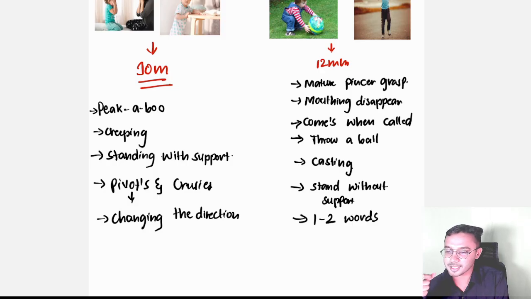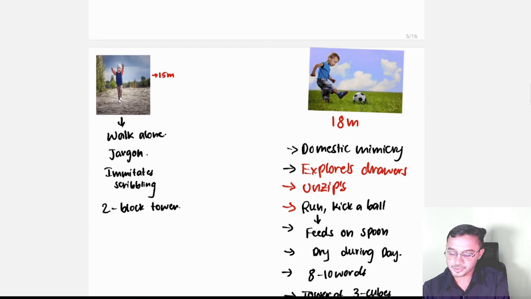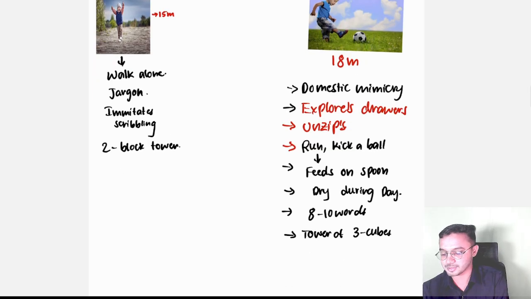At 12 months, like 1 year, the baby can throw a ball, comes when you call, mature pincer grasp, and stand without support, and 1 to 2 words. Okay. At 15 months, walk alone, jargon, 2 block towers. At 18 months, it's very simple. Domestic mimicry. Mother will slap, he opens the drawer and unzips, mother will slap, run away and kick the ball and feeds on a spoon, dry during day, 8 to 10 words, tower of 3 cubes.